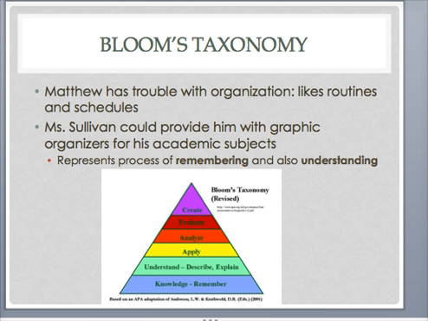Bloom's taxonomy classifies the goals of education process as remembering, understanding, applying, analyzing, evaluating, and creating. Perhaps Matthew has trouble keeping his thoughts organized, and this is one of the reasons why he has trouble with transitions. In order to help keep Matthew organized in general, Miss Sullivan could provide him with graphic organizers for his academic subjects. This could be a way to help Matthew remember the information and possibly even help him with the understanding of it as well, because he has a visual to help him organize all the information.